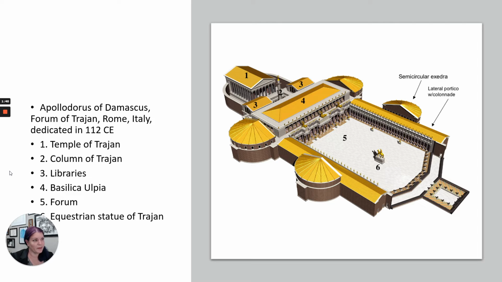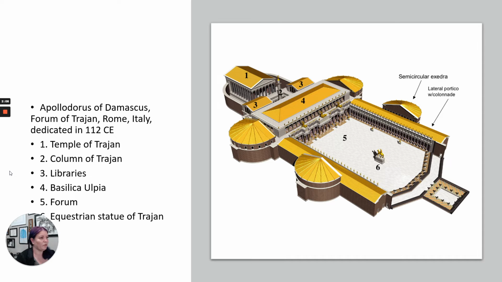The other thing that he does right off the bat is he starts construction on his new forum. Remember, emperors like to each have their own forum, so Rome is getting kind of crowded with these forums at this point. And this one is massive. It is actually two times the size of Octavian Augustus's forum, which was already very large. It has many features, which I want to run through really quickly here.